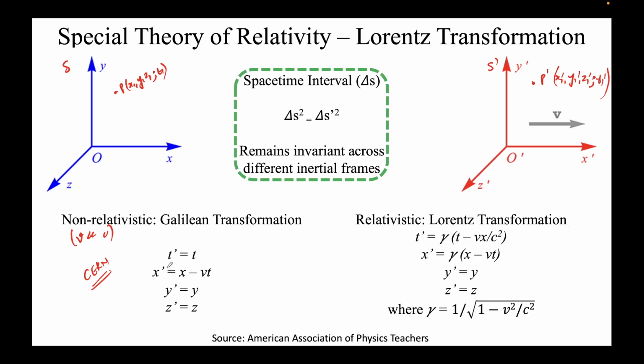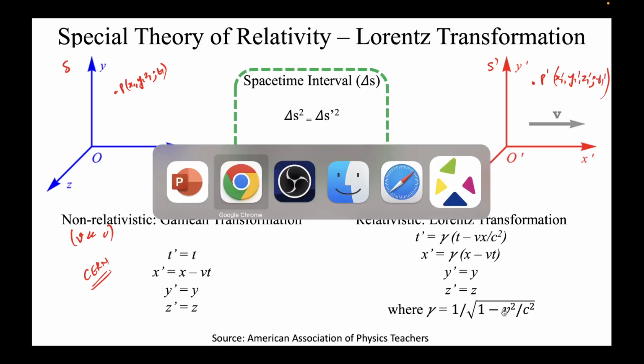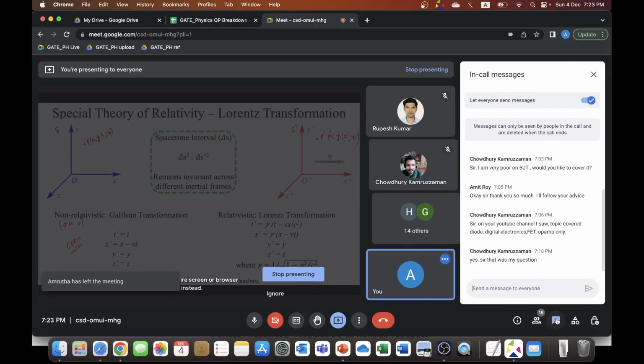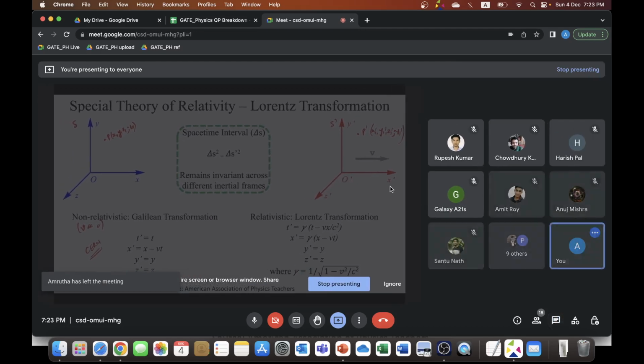So this is the Galilean transformation: how the primes are related to the non-primes. Similarly, the Lorentz transformation connects the space-time coordinates in the S prime frame of reference to the coordinates in this stationary S frame of reference. And gamma is a quantity which is denoted by this. Note that gamma is denoted by this. Okay, now let's move forward.